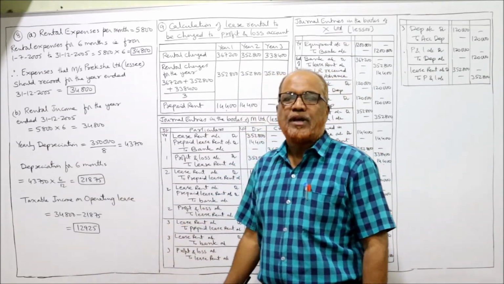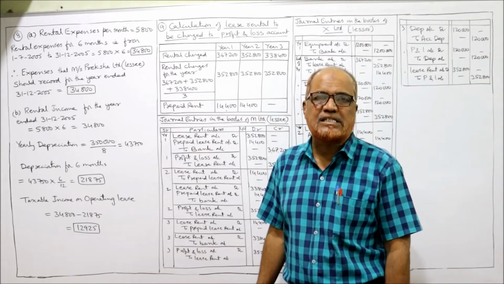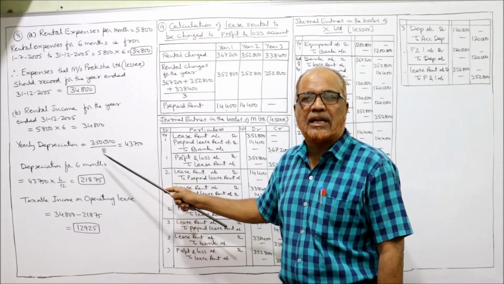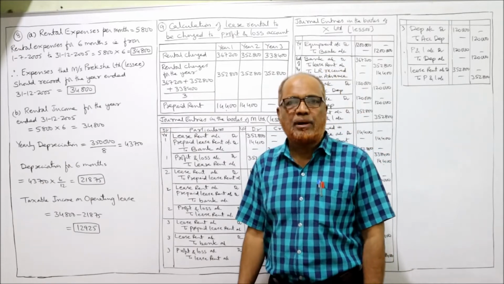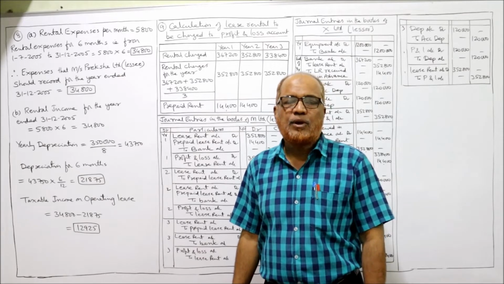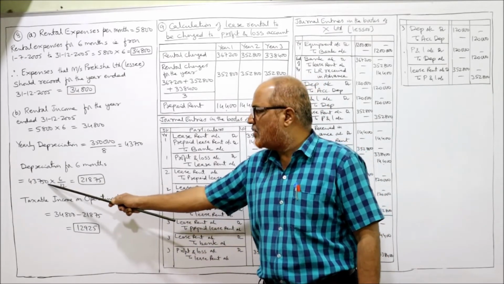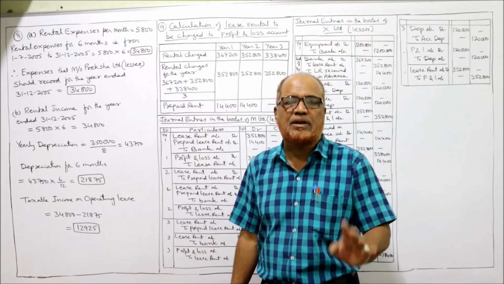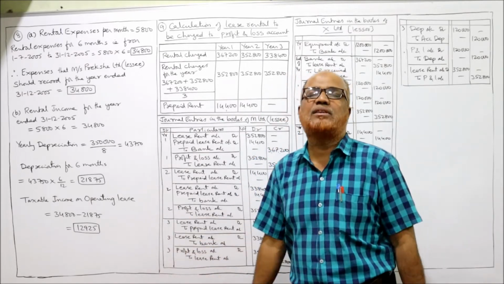Now yearly depreciation. It is given in the problem: straight line method of depreciation. The life of the equipment is 8 years. The cost of the equipment is 3,50,000, over 8 years. So per annum 43,750 is the yearly depreciation. But depreciation will be provided only for 6 months, because the asset is used only for 6 months. So 43,750 into 6 by 12, 21,875 is the depreciation for 6 months. The lessor is eligible for depreciation up to rupees 21,875.